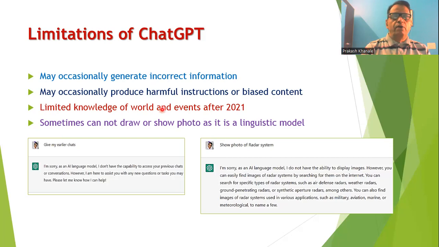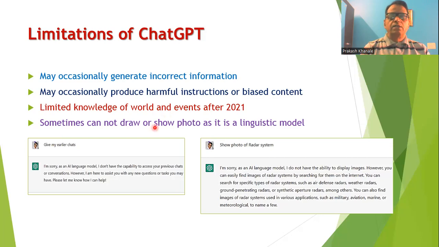It will also have limited knowledge of the world and events after 2021. OpenAI says that knowledge up to 2021 has been provided to ChatGPT. But providing further knowledge is not at all difficult, because a large amount of data can easily be fed to it.